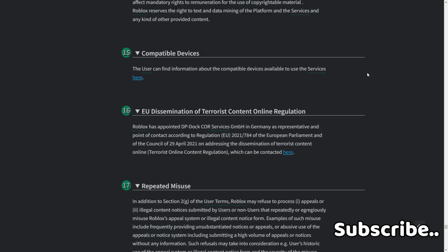Roblox has appointed DP Doc Core Services GmbH in Germany as representative and point of contact according to Regulation EU 2021/784 of the European Parliament and of the Council of 29 April 2021 on addressing the dissemination of terrorist content, terrorist online content regulation, which can be contacted here.